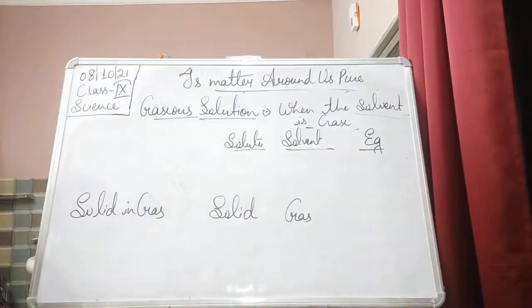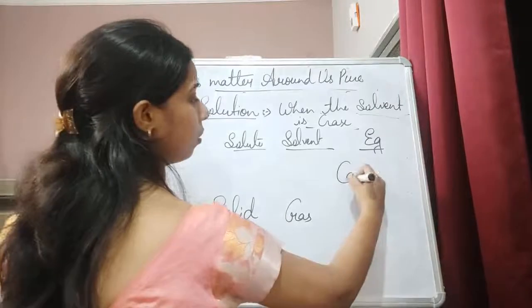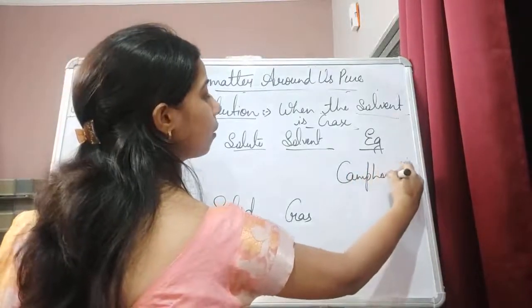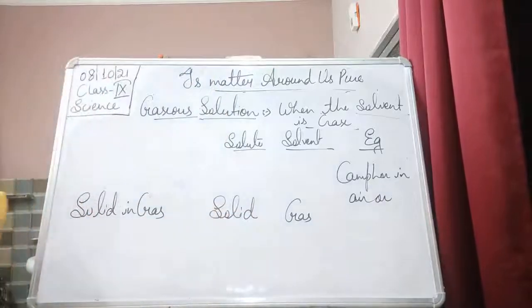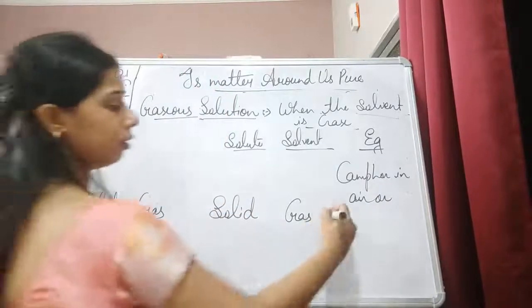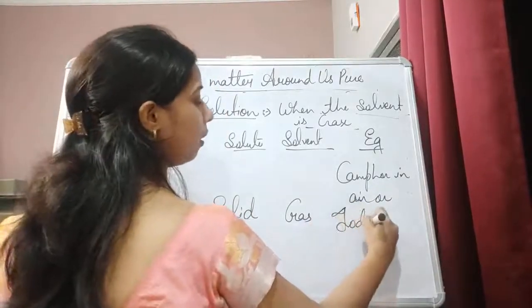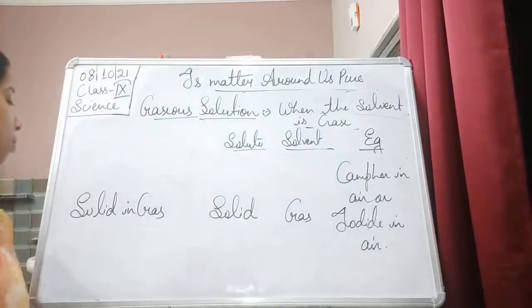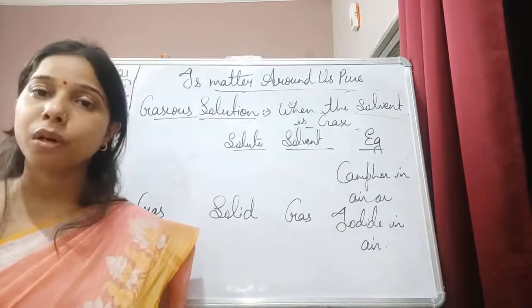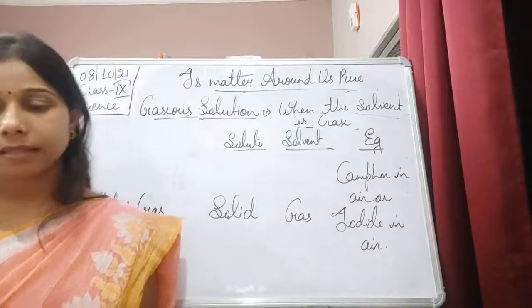An example here is camphor in air, or iodine in air. These both are examples of solid in gas.